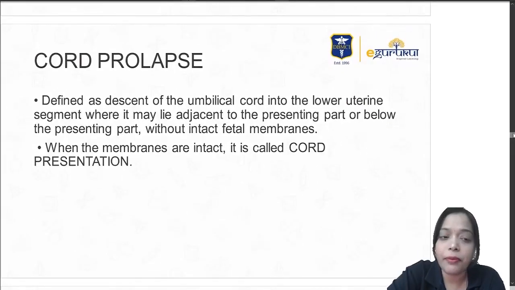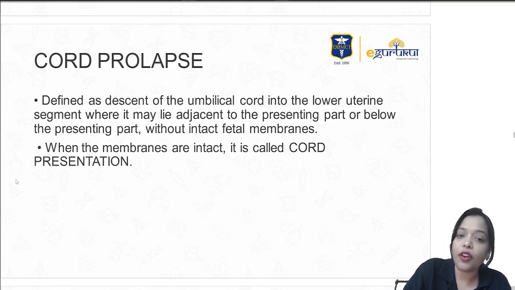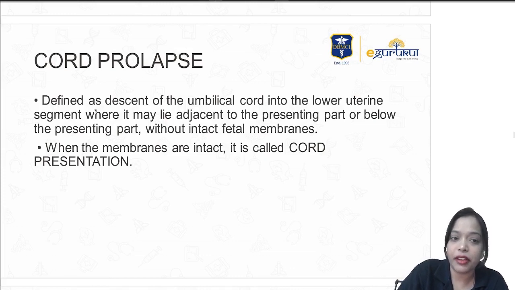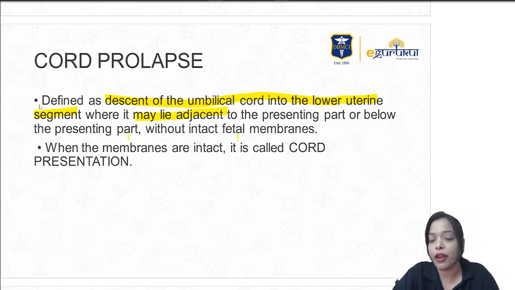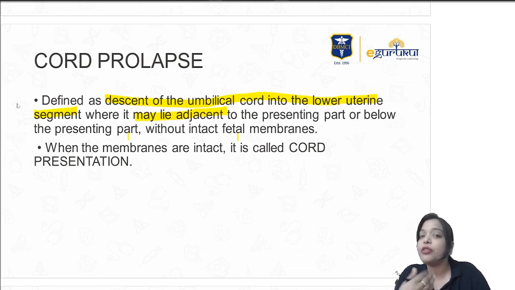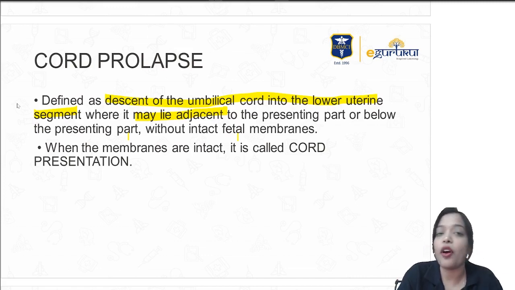So first and foremost, cord prolapse is defined as descent of the umbilical cord into the lower uterine segment. When there is a descent of the umbilical cord into the lower uterine segment, where it may lie adjacent to the presenting part or below the presenting part without intact fetal membranes, we call it cord prolapse. If membranes are intact and the cord is present below the presenting part, we call it cord presentation.